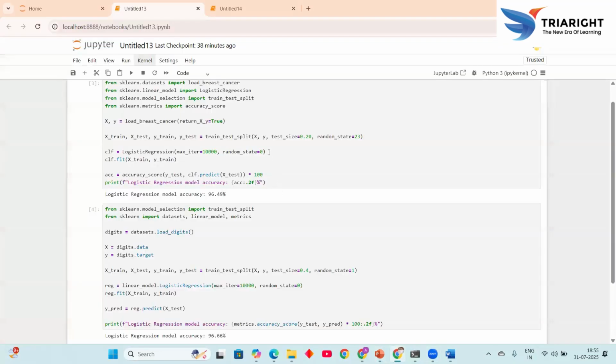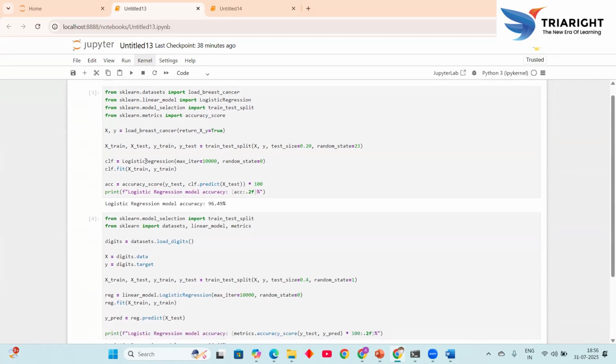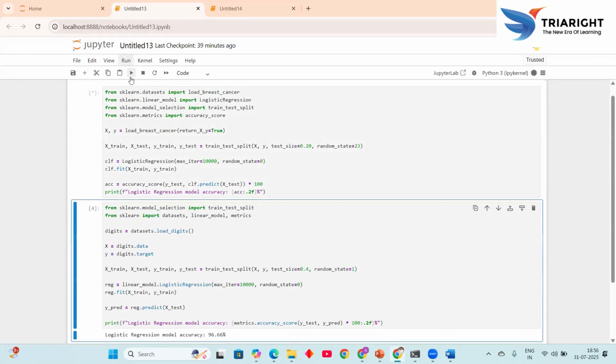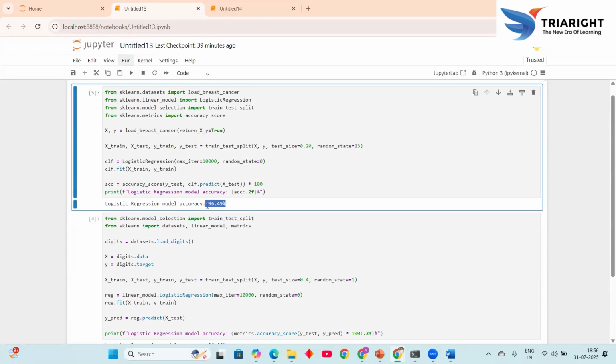It is nothing huge. We just want to import some data sets, the breast cancer data set, and the scaling, and from logistic regression we create a model here. So we import train test split and the metrics accuracy score. This is the basic code. We just want to find the accuracy of the logistic regression model. When we run this code, we see the accuracy of the logistic regression is 96.49.